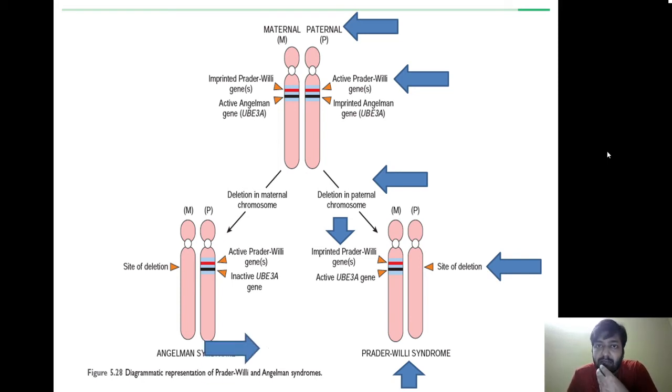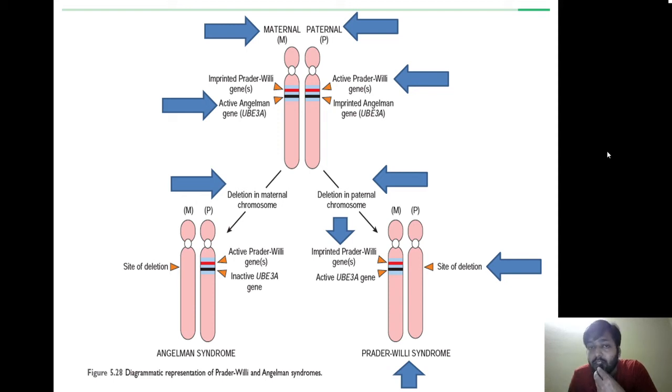Similarly, in case of Angelman syndrome, in the maternal gene we have an active Angelman gene, also called the UBE3A gene. What happens in Angelman will be opposite to Prader-Willi. Over here the Angelman gene is deleted. So the maternal chromosome, not paternal, the maternal Angelman gene is deleted, whereas the paternal Angelman gene becomes inactive, becomes imprinted, resulting in Angelman syndrome.